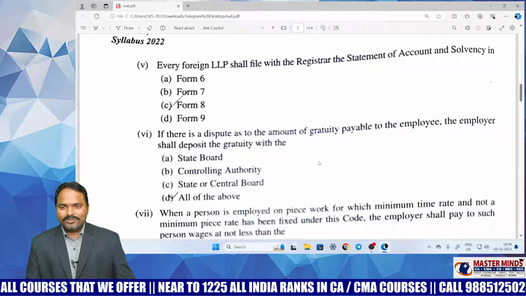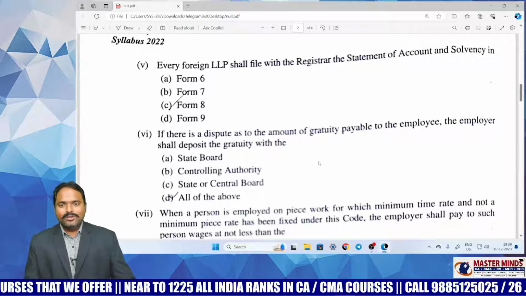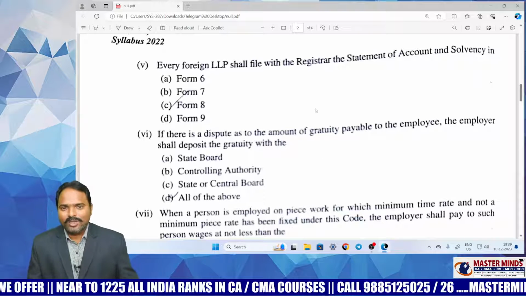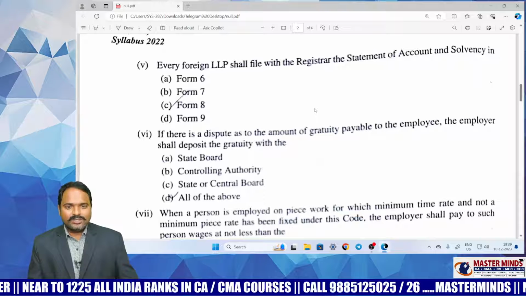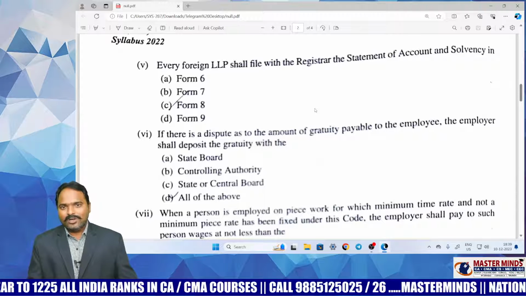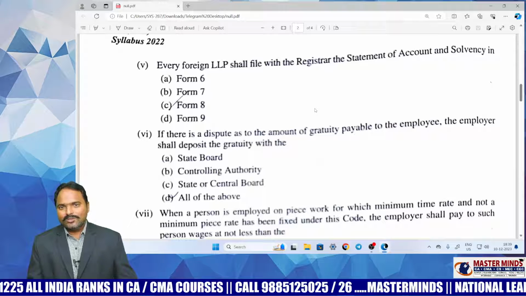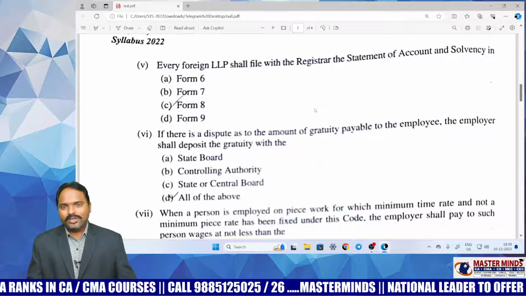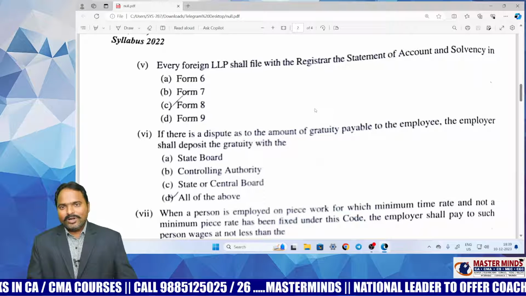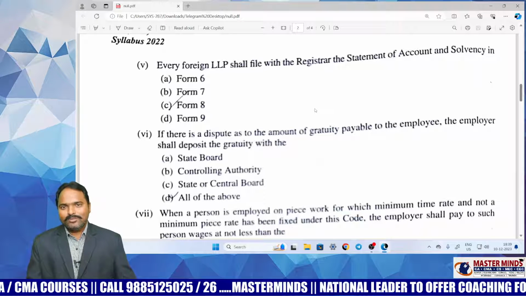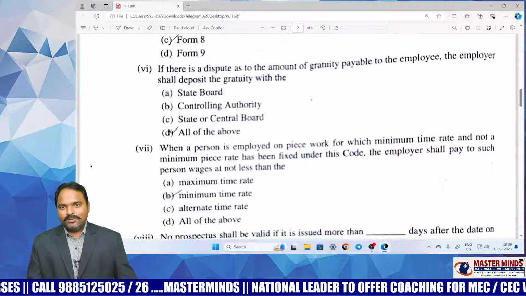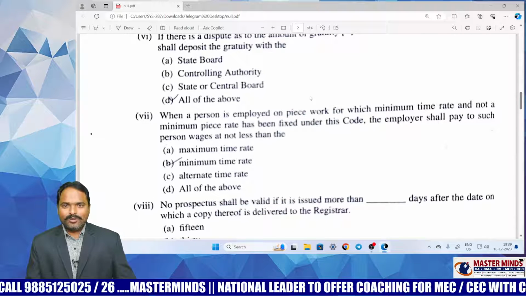And this question is from LLP. Every foreign LLP shall file with the Registrar the statement of account and solvency. In which form do they have to file this statement of account and solvency with the ROC? Actually, this question tests your memory power; you have to remember the form numbers, then only can you answer this question. If you are unable to remember this form, it is difficult to answer. It is a little bit difficult, checking the memory power of the student.